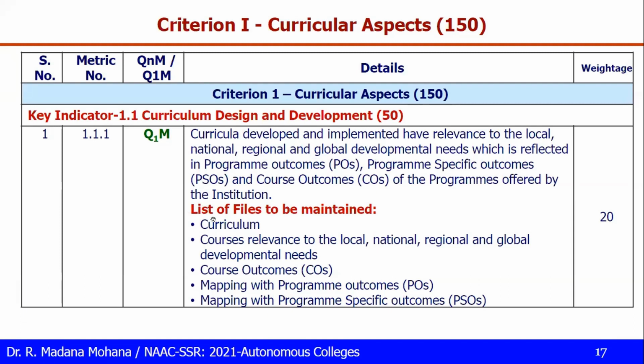First, the year-wise curriculum we have to maintain. Then in that curriculum, whatever the courses, UG and PG courses, relevance to the local, national, regional, and global development needs. Then course outcomes of each and every course. Then mapping of the courses with the program outcomes, and mapping of courses with program specific outcomes. Anyway, in criteria 2 we separately have one metric regarding course outcomes and program specific outcomes. But here, for whatever curriculum is developed, we have to define all these course outcomes, then mapping with POs and PSOs.